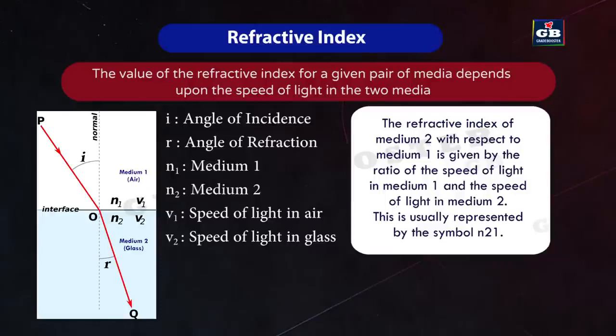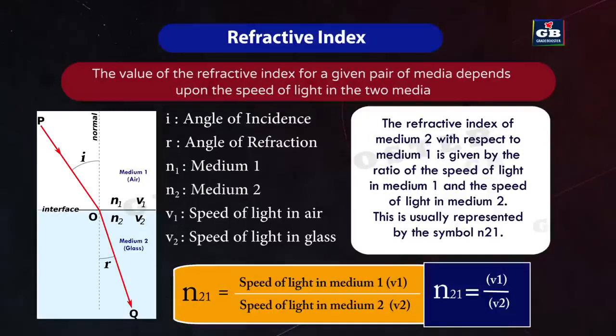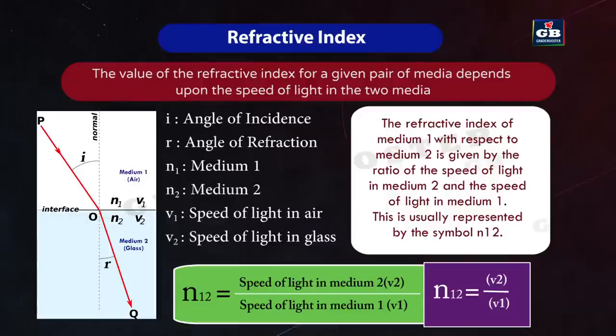This is usually represented by the symbol n21. This can be expressed as n21 = speed of light in medium 1 / speed of light in medium 2, that means v1 / v2. The refractive index of medium 1 with respect to medium 2 is represented as n12. It is given as n12 = speed of light in medium 2 / speed of light in medium 1, that means v2 / v1.